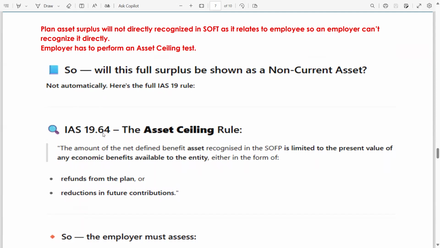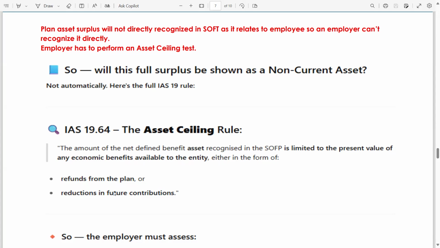IAS 19 paragraph 64, the asset ceiling rule. The amount of the net defined benefit asset 20.2 recognized in SOFP is limited to the present value of any economic benefits available to the entity, either in the form of refunds from the plan or reductions in future contributions.